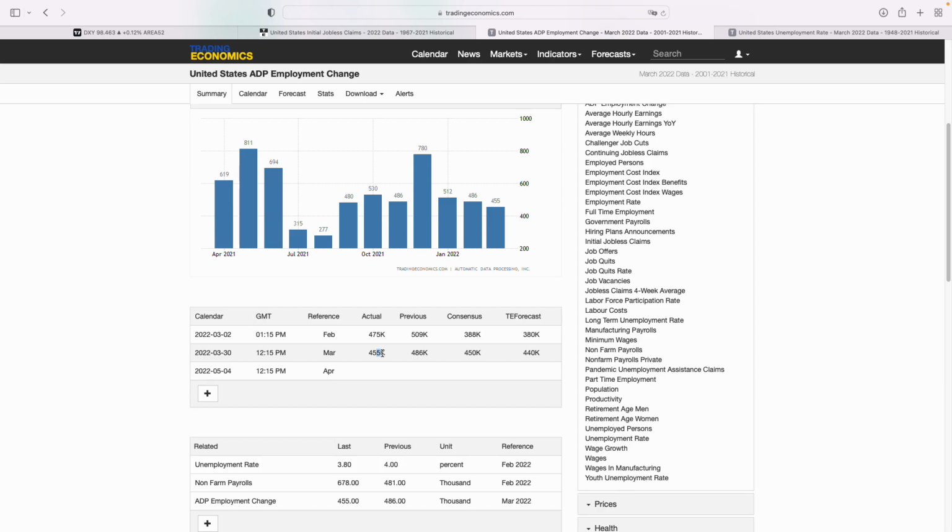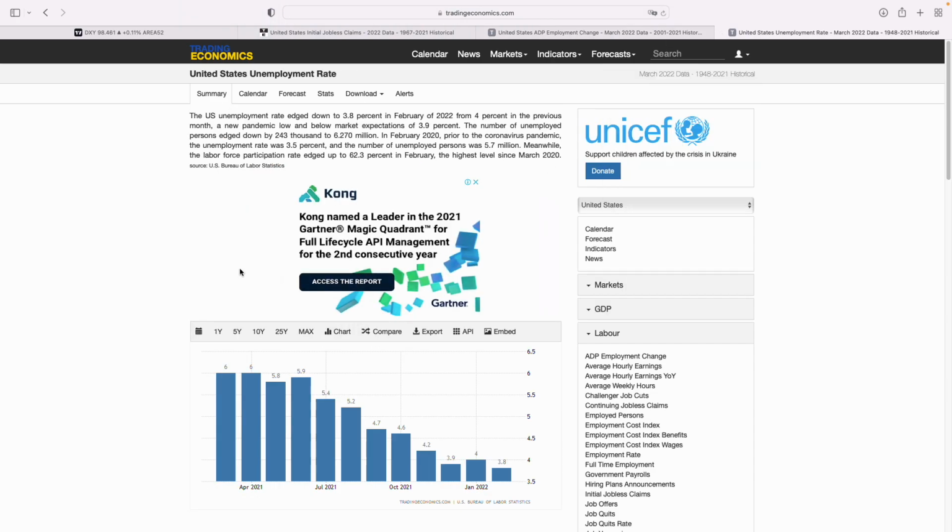We also have the ADP data that came through yesterday. The previous was 486,000. This month it came through at 455,000. If you also look at February, it was 475,000. This month it's 20,000 lower than what it was previously, also giving us an indication that we could potentially see the NFP come through with a red flag as well.